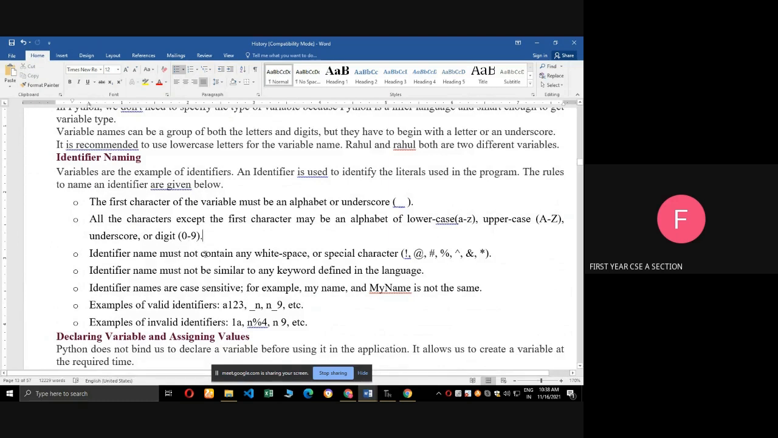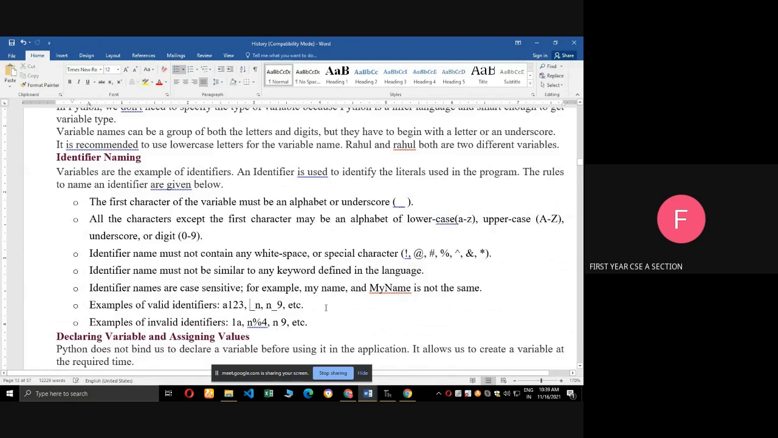Next one, there are no white spaces in between the variable name. And the variable must not be similar to a keyword. Next, it is case sensitive. For example, small case name and capital letter Name are different. For example of a valid identifier, start with alphabet, A123, it is valid.